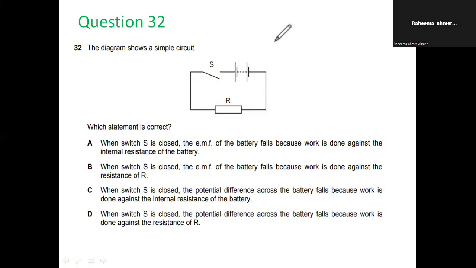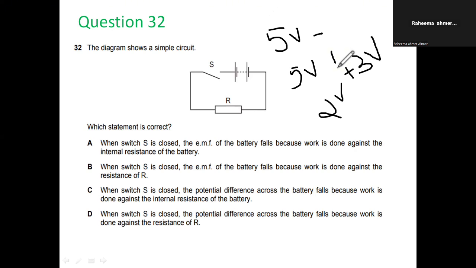Let me explain this with an example. Imagine that the EMF of the battery is 5 volts. In the starting, when the switch S was open, the potential difference would also be 5 volts, right? When the switch is closed, some of the voltage is used here, for example 2 volts across resistor R. The sum should remain the same, so the potential difference would fall to 3 volts.